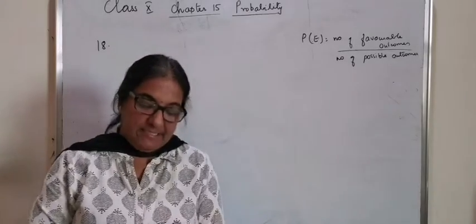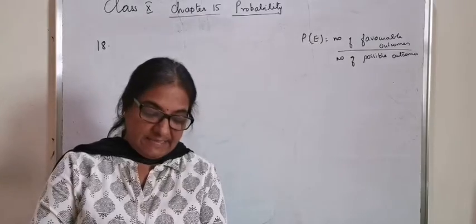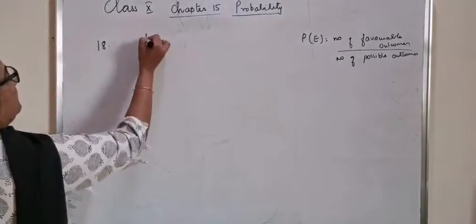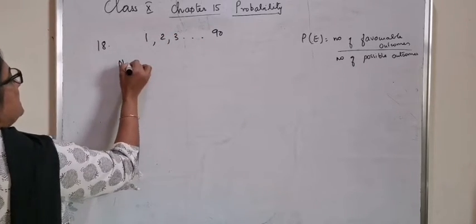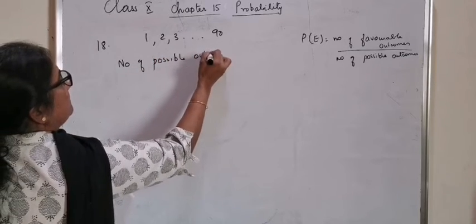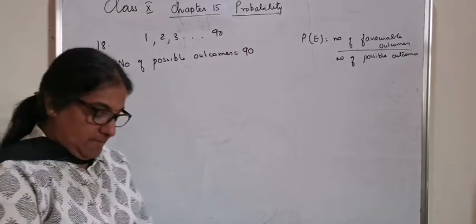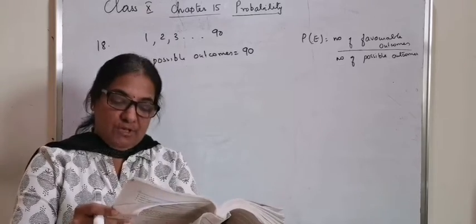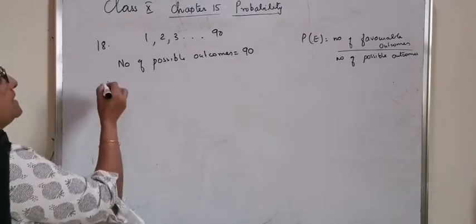Question number 18. Mark it as an important sum. A box contains 90 discs which are numbered from 1 to 90: 1, 2, 3, etc. up to 90. That is, the number of possible outcomes is equal to 90. Now, if one disc is drawn at random from the box, find the probability that it is a 2-digit number.